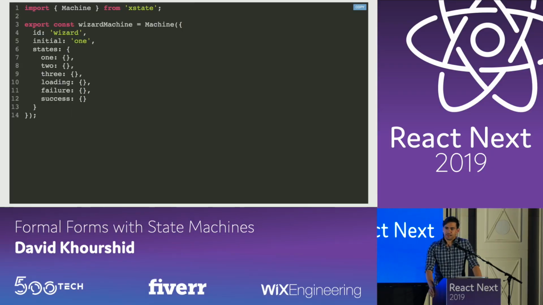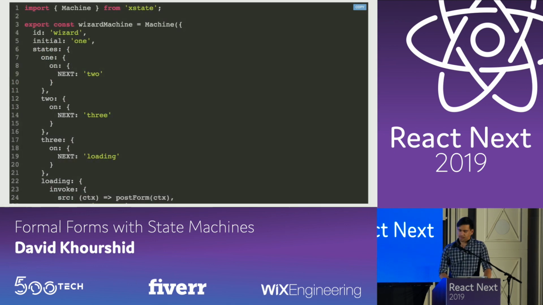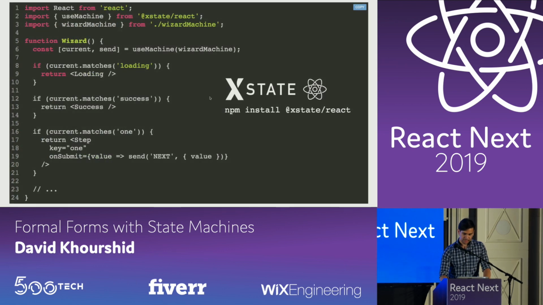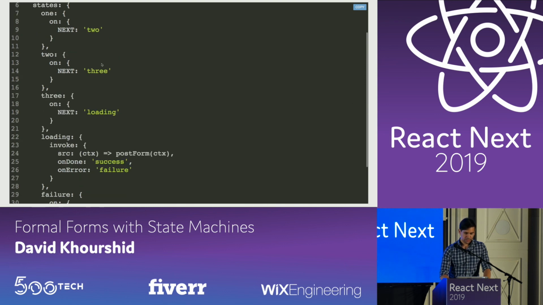So sort of like Redux's subscribe, where you send it events and it emits new states that you could subscribe to. So let's take our original example, our async validation loading failure success form. First, we describe the states right over here. So our first state is state 1, and all of our states are over here. Then we could fill each of the states with transitions, just like that. So we say like 3 on next loading, 2 on next 3, etc.